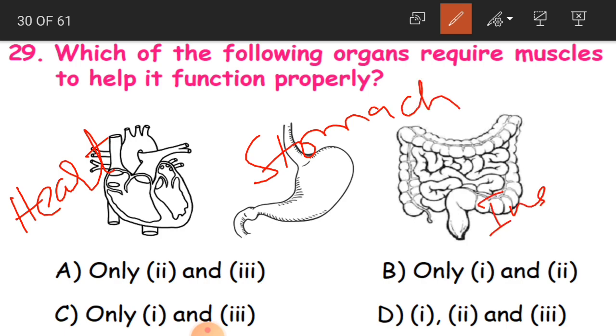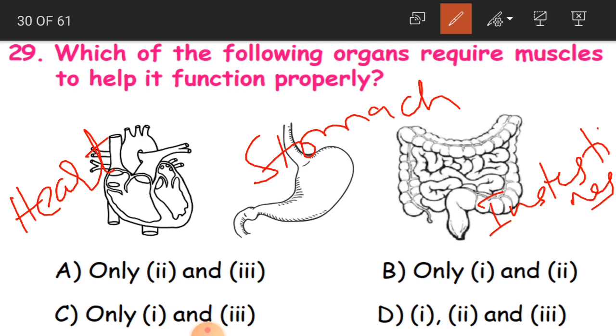Intestines. These are intestines. So which of the following organs require muscles to help it function properly, to make a proper function?